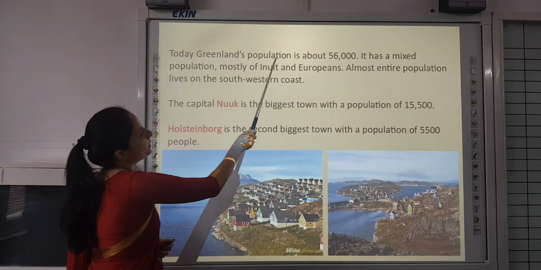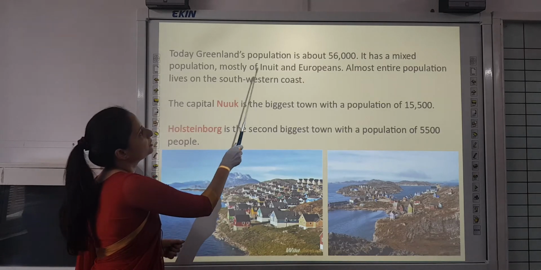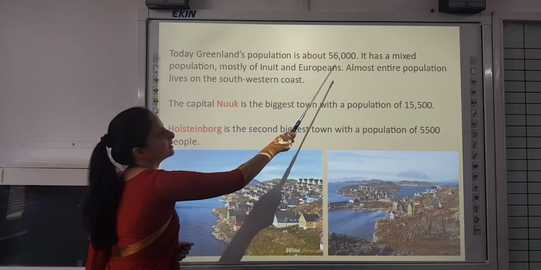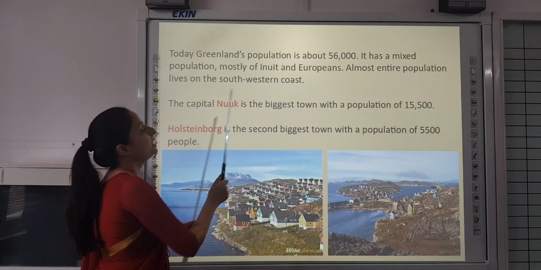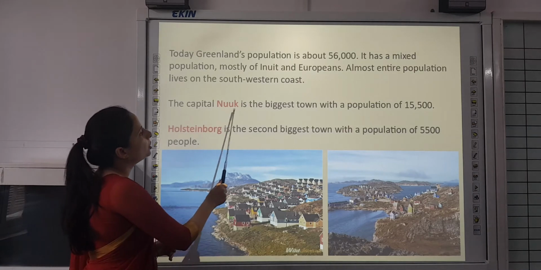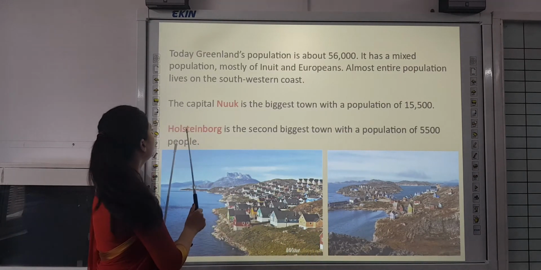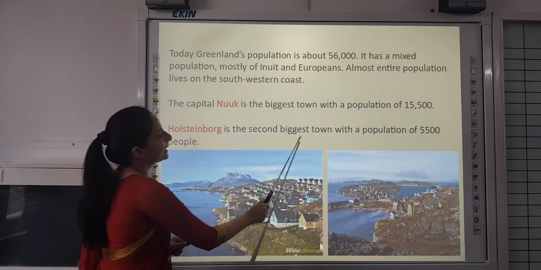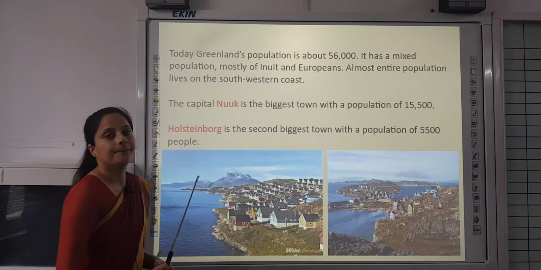Today, Greenland's population is about 56,000. It has a mixed population, mostly of Inuits and Europeans. Almost the entire population lives on the southwestern coast. Why? Because it is warm over there. The capital Nuuk is the biggest town with a population of 15,500. Holsteinborg is the second biggest town with a population of 5,500 people.